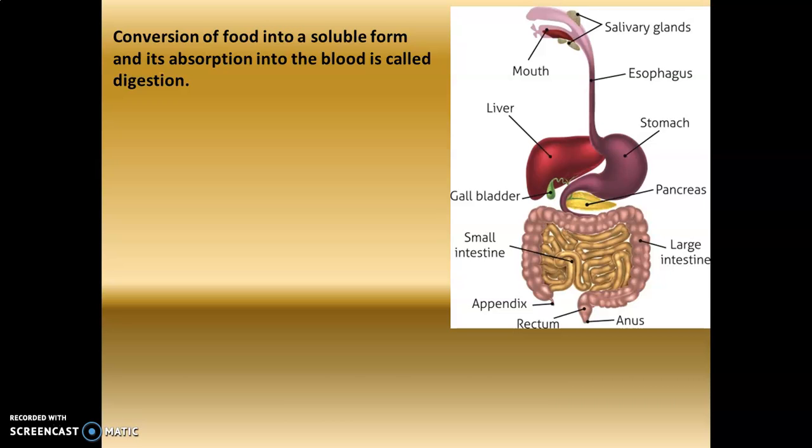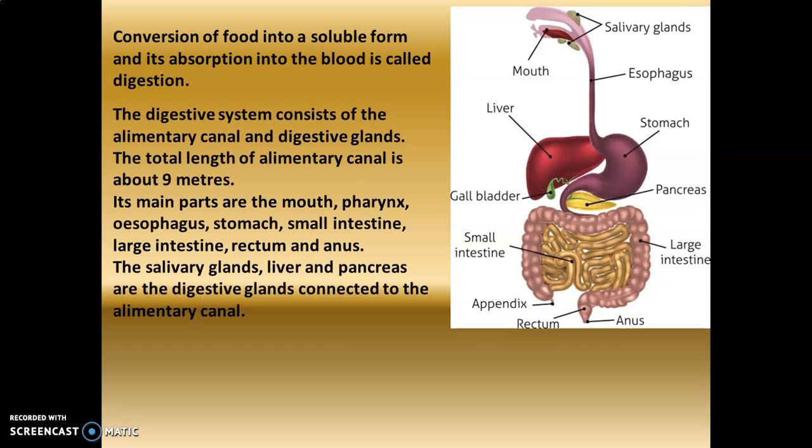Before that, what is the definition of the digestive system? The conversion of food into a soluble form and its absorption into the body is called digestion. So the food that we eat is converted into soluble form. Why soluble form? So that it can dissolve in the blood. And after it is converted into soluble form, it is absorbed into the blood, and this process is called digestion.